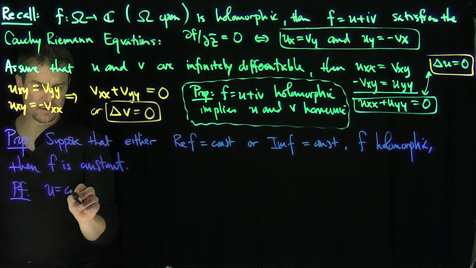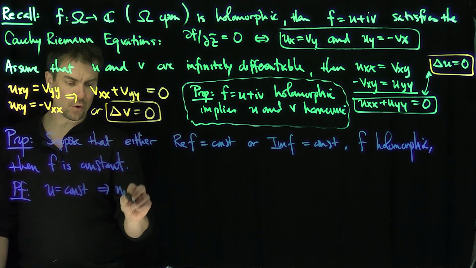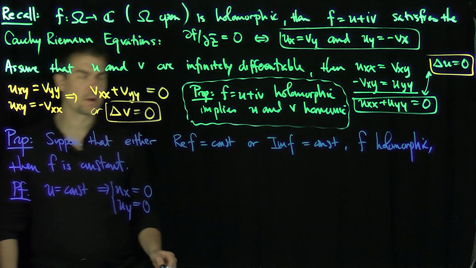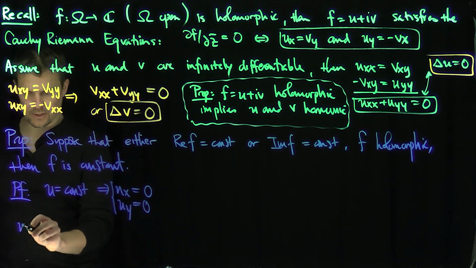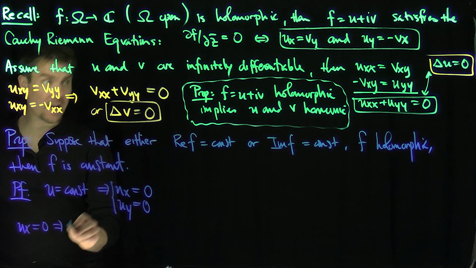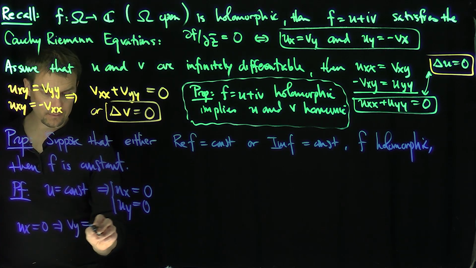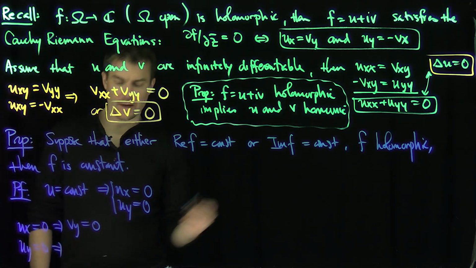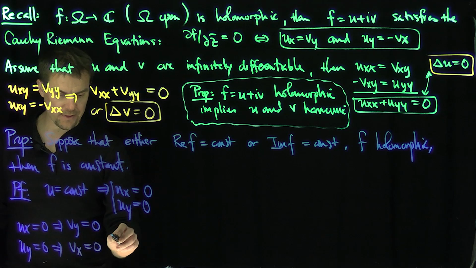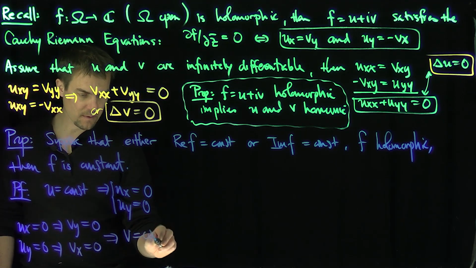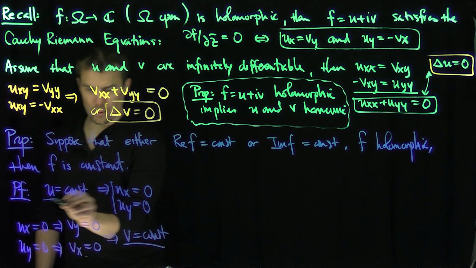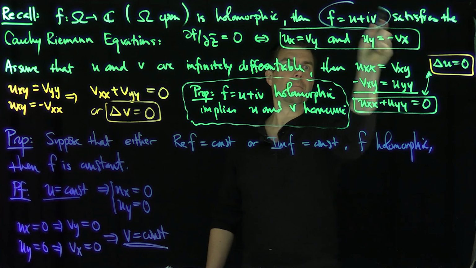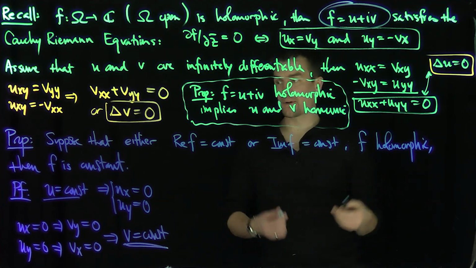If u is a constant, then this implies that ux is equal to 0 and uy is equal to 0. The derivative of a constant is 0. ux equals 0 implies that vy is equal to 0 by Cauchy-Riemann, and uy equals 0 implies what? It implies that vx is equal to 0. And these two things imply that v is a constant. So now u is a constant and v is a constant. If both u and v are constants, then your function must also be constant: constant plus i times constant is a complex constant.